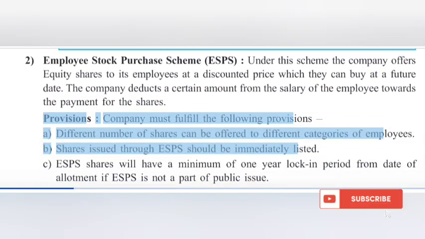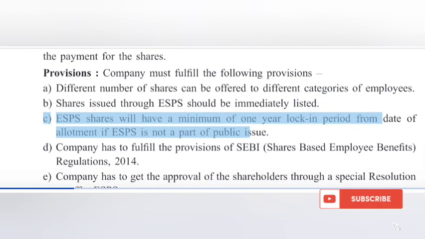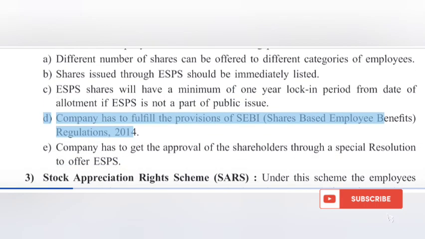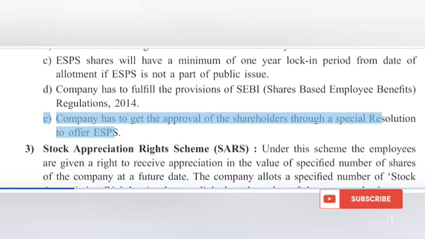Provisions. Company must fulfill the following provisions. A. A different number of shares can be offered to different categories of employees. B. Shares issued through ESPS should be immediately listed. C. ESPS shares will have a minimum of 1 year lock-in period from date of allotment if ESPS is not a part of public issue. D. Company has to fulfill the provisions of SEBI Regulations, 2014. E. Company has to get the approval of the shareholders through a special resolution to offer ESPS.